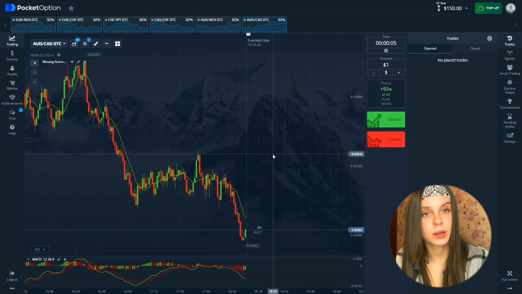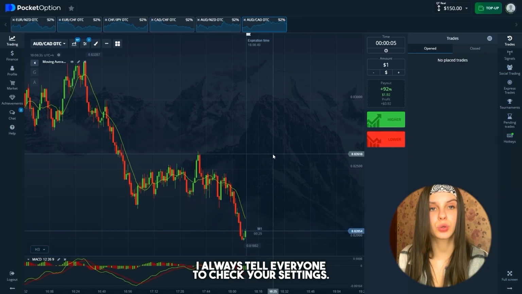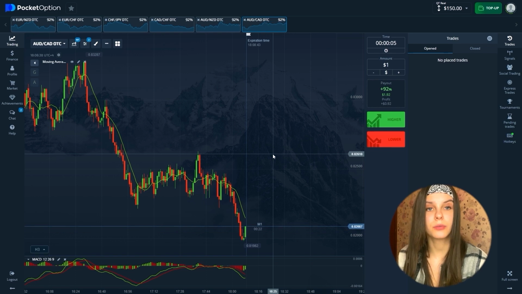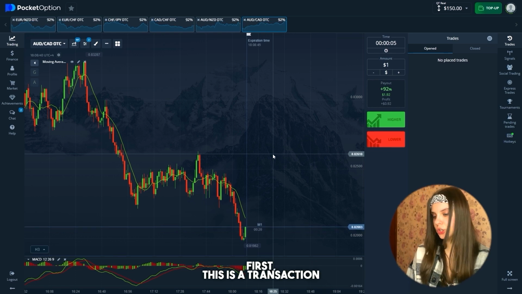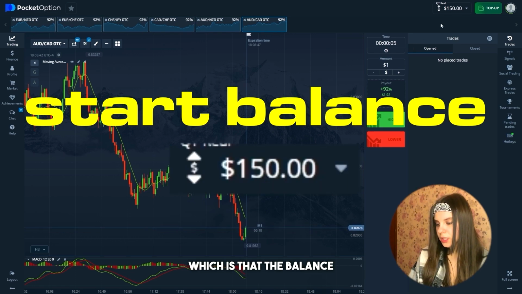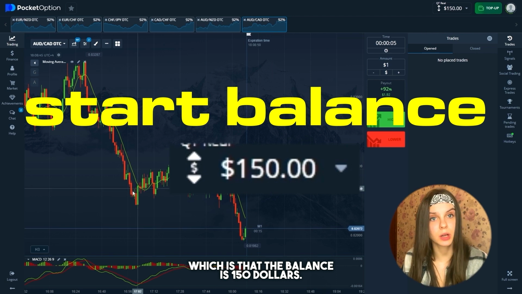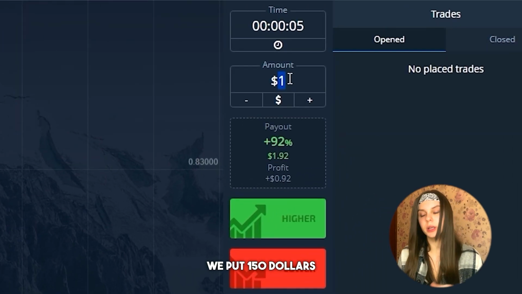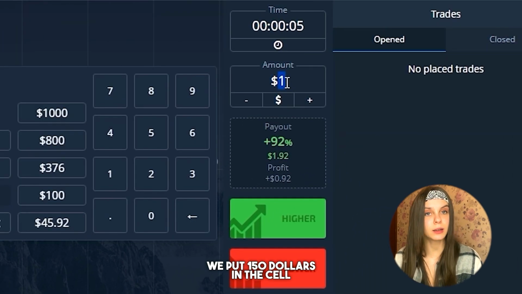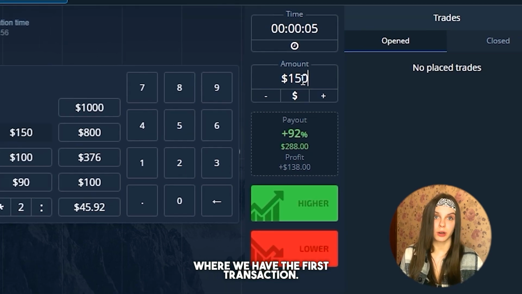For the beginning, I always tell everyone to check your settings. First, this is the transaction amount. We see that the balance is $150. We put $150 in the cell where we have the first transaction.